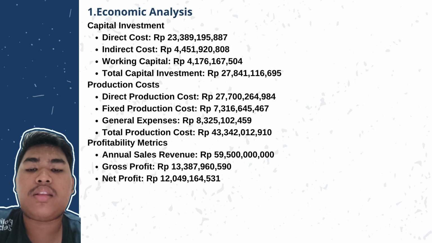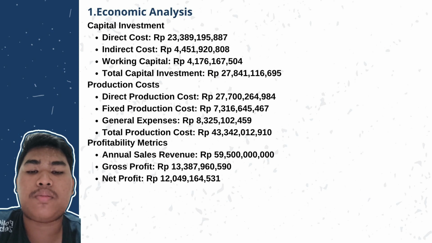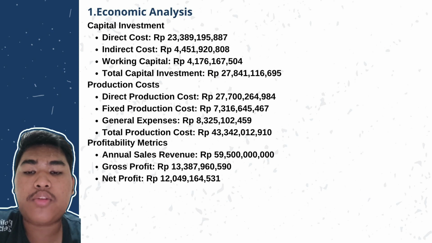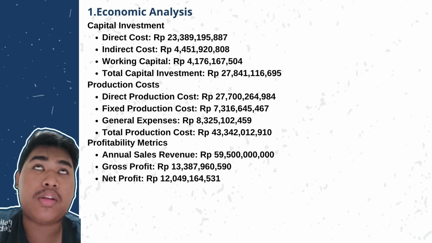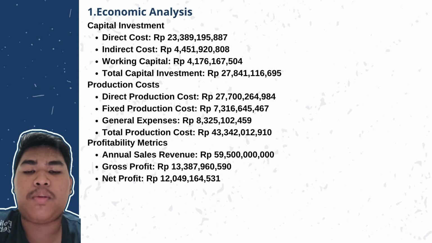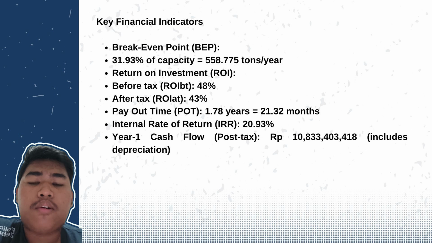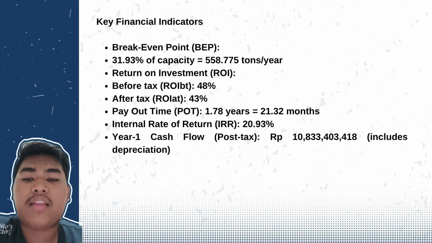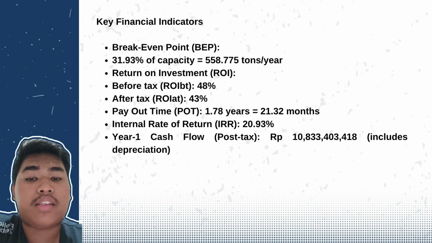And the profitability metrics: annual sales revenue is about 59 billion rupiahs, the gross profit is about 13 billion rupiahs, and the net profit is about 12 billion rupiahs. Okay, these are the key financial indicators of this article.